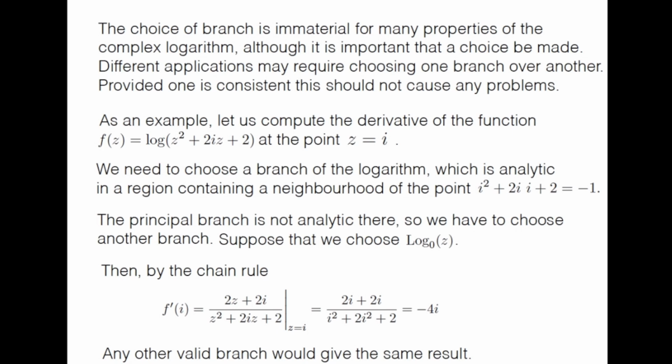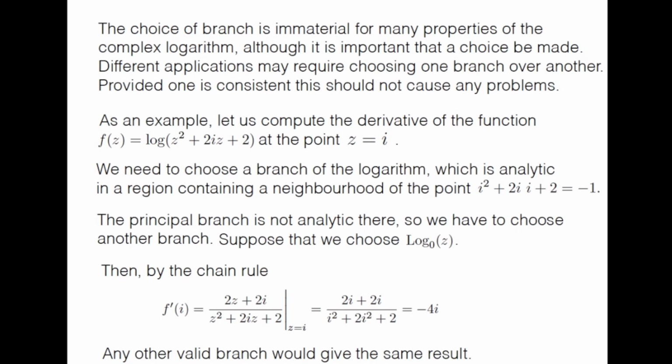So you have to consistently choose in your application which branch you want to take. In most cases it is immaterial which branch you choose, but you have to make a choice. In some cases you have to choose one branch over the other, and consistently, so that it doesn't cause any problem.